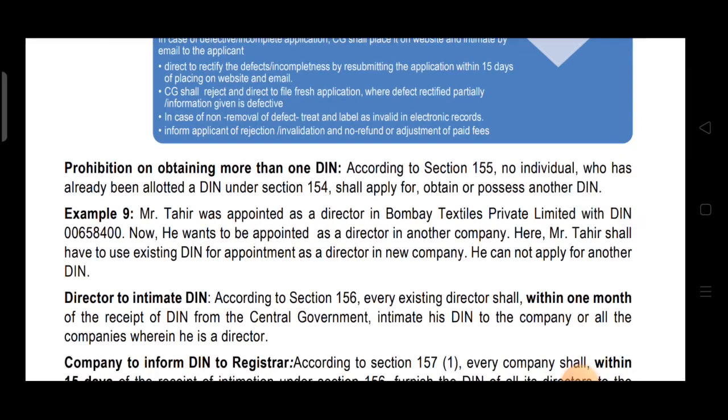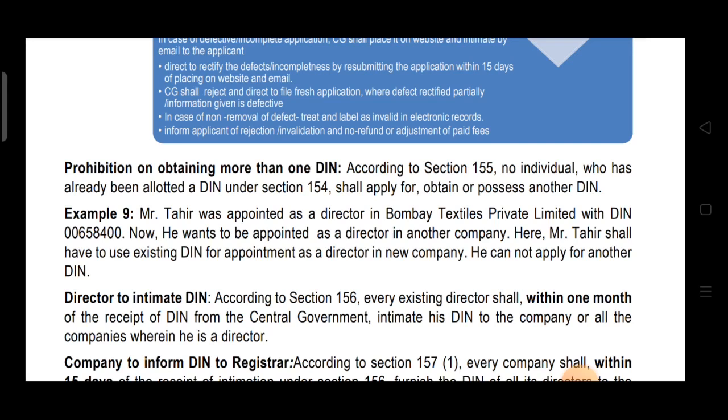Now example number 9: Mr. Tahir was appointed as director in Bombay Textiles Private Limited with this DIN. Now he wants to be appointed as director in another company. Here Mr. Tahir shall have to use the existing DIN only for appointment as director in the new company. He cannot apply for another DIN. Your DIN is the same for all companies. Suppose you are director in 10 companies, then your DIN will be the same in all companies. So DIN will not change according to the number of companies. That doesn't mean you'll have 10 DINs. You'll be having one DIN only.